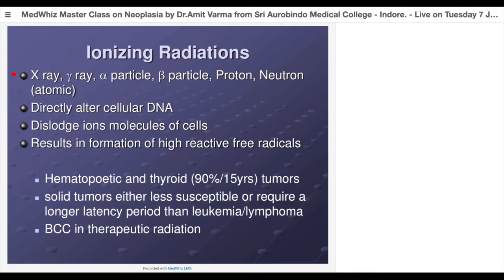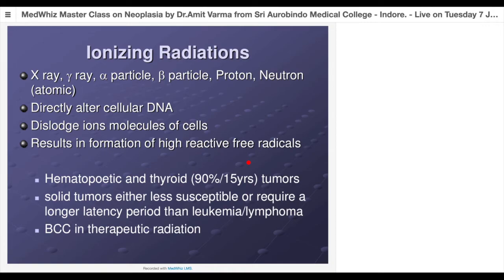Very classical examples are Hiroshima and Nagasaki in Japan, and the Chernobyl atomic explosion in Russia. Till date, they are getting cancers because of those atomic radiations. Why? Because the decay life of different particles is different. We have learned in our basics in 12th that some atomic things are going to decay even for decades or even centuries. So they directly alter the cellular DNA, as we have seen. They hit the DNA, they dislodge the ion molecules of the cell, and they result in formation of highly reactive free radicals. So they have two modes of action. Directly they can cause damage as well as through free radical generation.